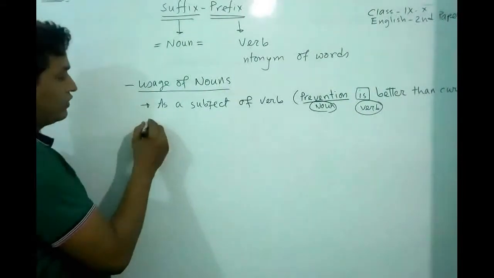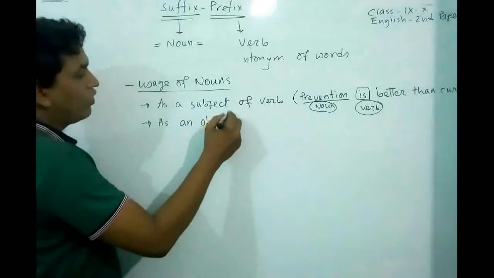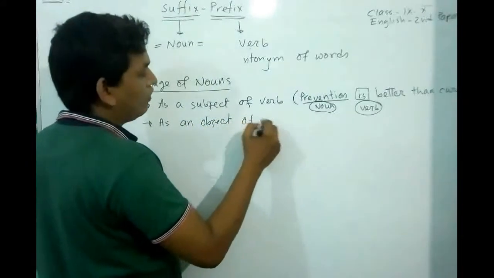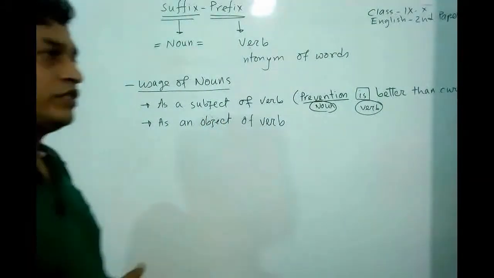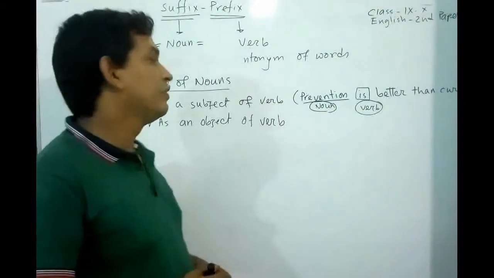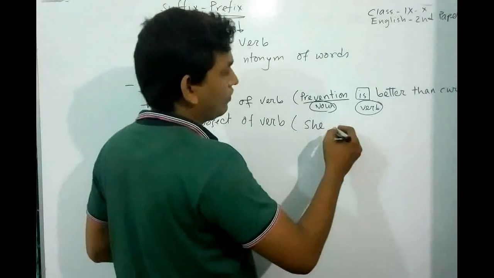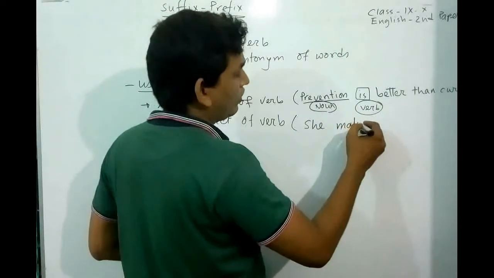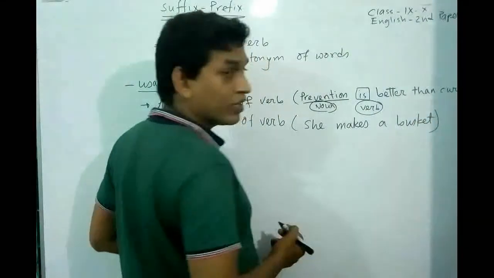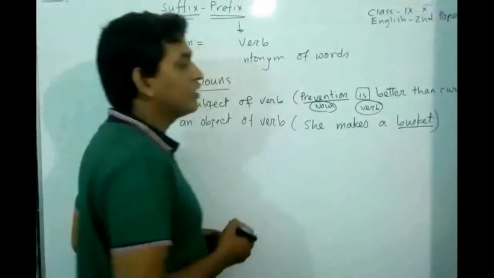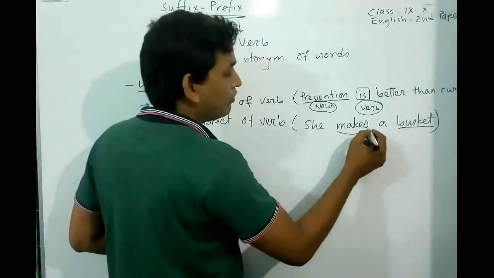The second rule is as an object of verb. For example, she makes a basket. Here the word basket is used after the verb makes.